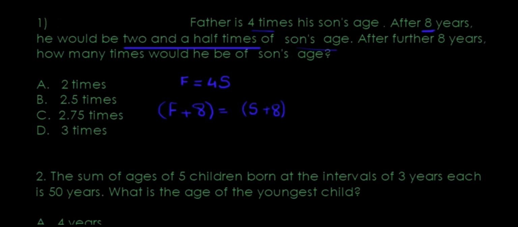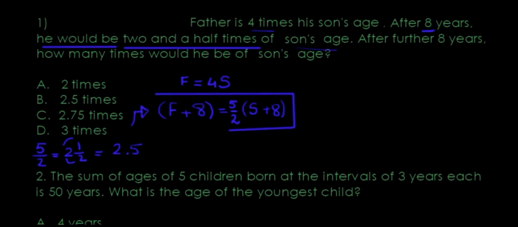Now, I do know 2.5 looks like this, but I'm not very comfortable placing it in my equation because it's a decimal. Not very comfortable working with decimals. So what I would do is rewrite 2.5 as a normal fraction. 2 times 2, 4. 4 plus 1, 5. 5 over 2. So again, after 8 years, the father would be 2.5 times the son's age. So 2.5 comes over here, 2.5 times the son's age. That's the equation that I want to be working on.